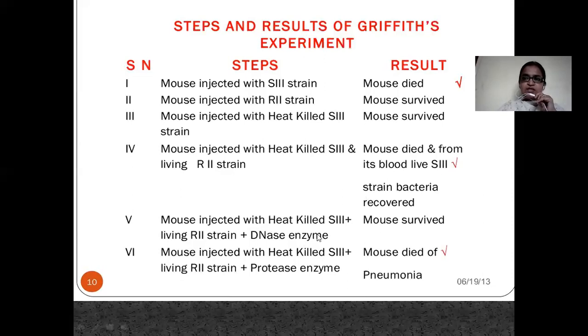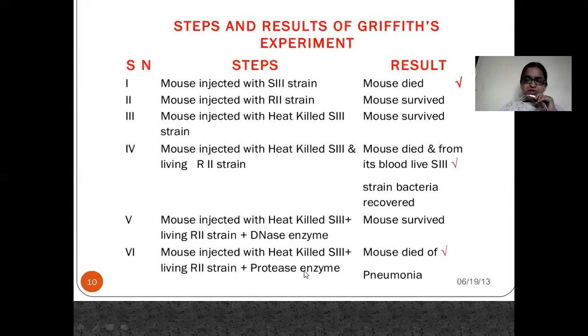And then, as the confusion was between DNA and protein, they added protease enzyme to this mixture. In the place of DNase enzyme, they replaced it with a protease enzyme, and they could see that the mouse died, as in step four, due to pneumonia, because protease enzyme cannot damage the transforming principle here.